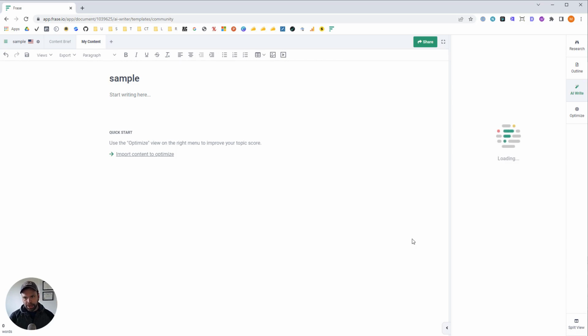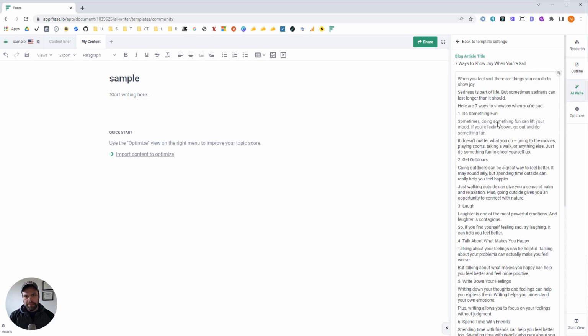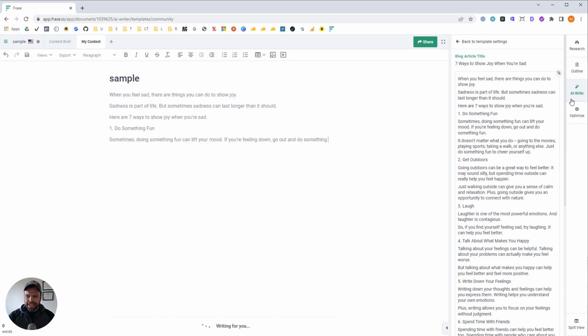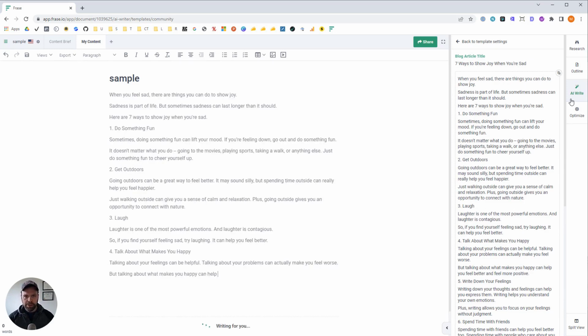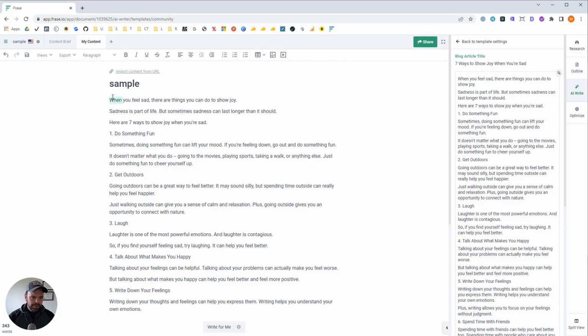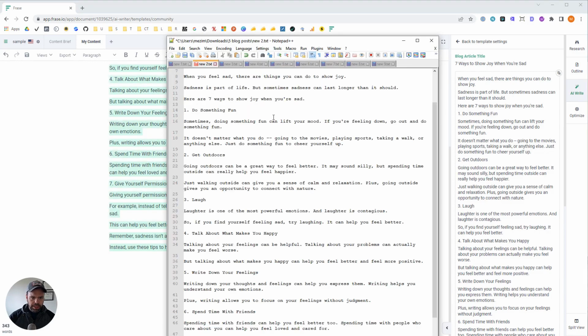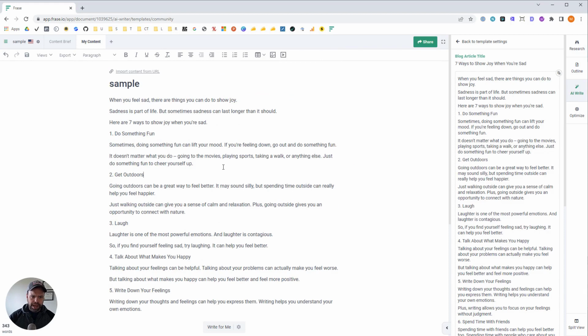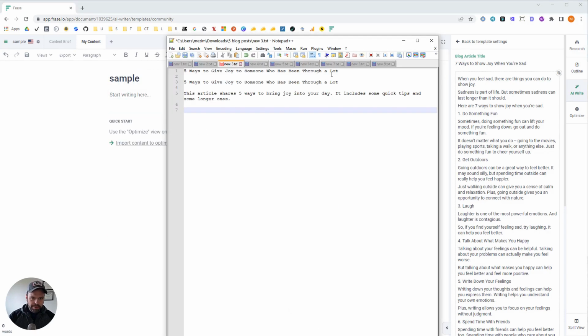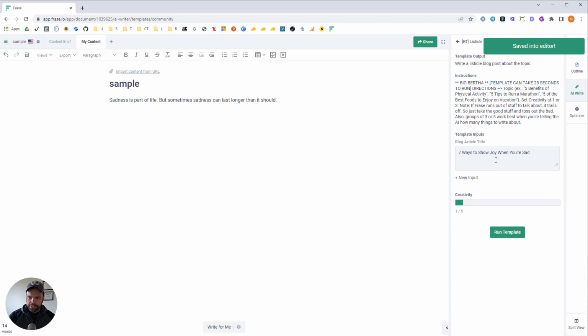I can create my own content. And then when I'm done building it all out, I can go into this optimize feature over here and optimize my content, which means Frase is going to tell me which keywords, short tails, long tails, and topic headings to put into my article, and how many times I need to be using those words. This is what I want. This is a good generation. It also taps into People Also Ask, Reddit, and Quora, so you can get questions and do a little mini facts section at the end of your article. That's what I would do when I'm writing a really important article in a highly competitive niche. But for stuff like this with low competition,